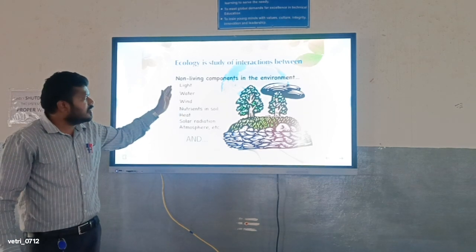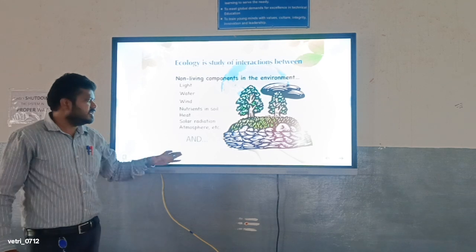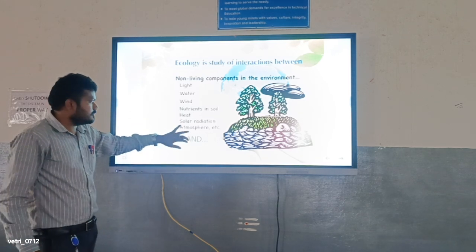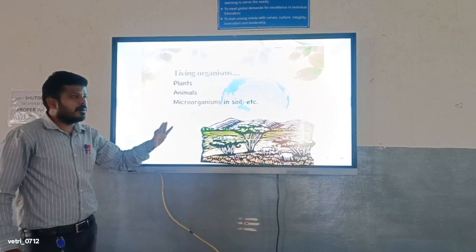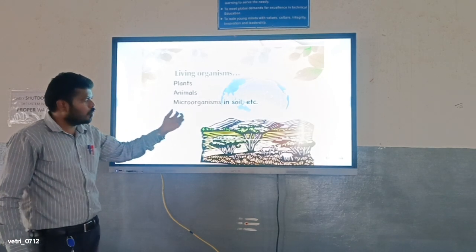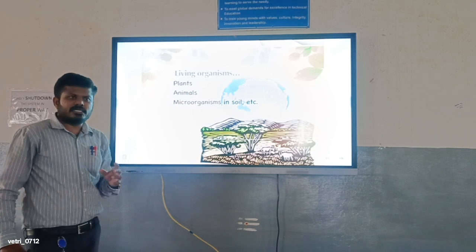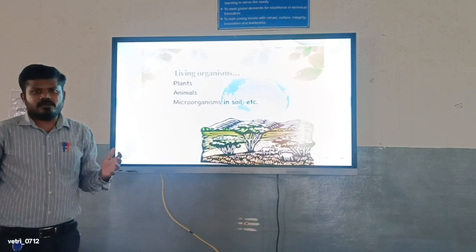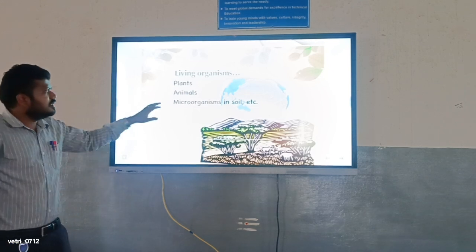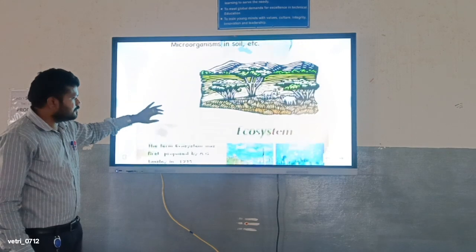But the non-living components are what we give importance to in the environment, with the following examples. The living organisms, as everyone knows, are human beings, plants, animals, microorganisms in soil, etc. All the living organisms, the bacteria, algae, we consider as living organisms. So, biotic organisms, and non-living or abiotic components.